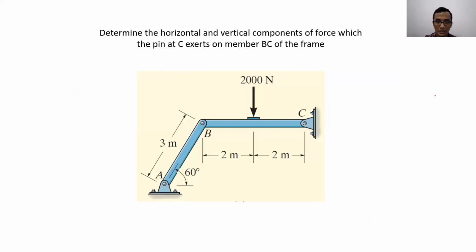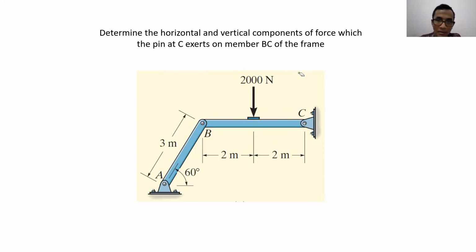Okay. So this one is the simplest case that I can give you. This is a frame problem. This one is not a truss problem anymore. Why? Because member BC over here is not a two force member anymore. It's a multi-force member because it has a force of 2000 Newton in the middle of the member.